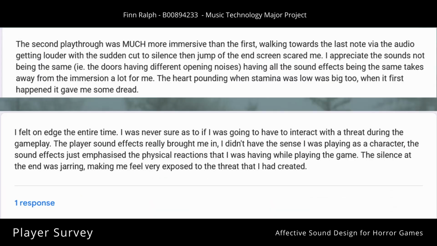The section for optional comments showed that players' experiences lined up with the horror principles I'd researched. One player said that they were scared by the static sound of the final note getting louder as they approached it, with a sudden cut to silence before the jump of the end screen. Another player felt on edge the entire time and were uncertain if there was an enemy or threat in the game. This aligned with my intentions of alluding to a threat through audio alone.